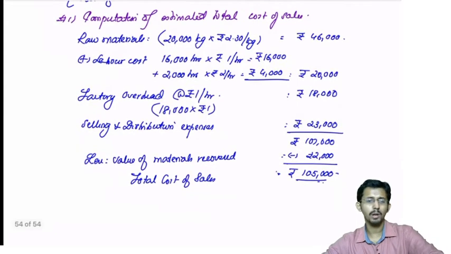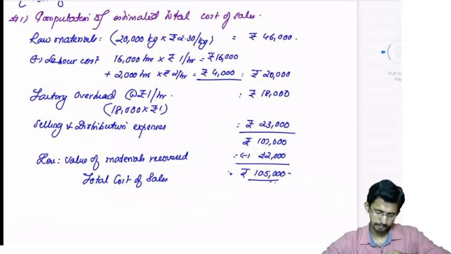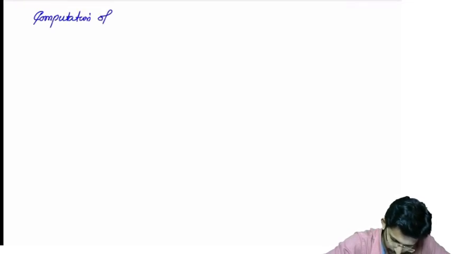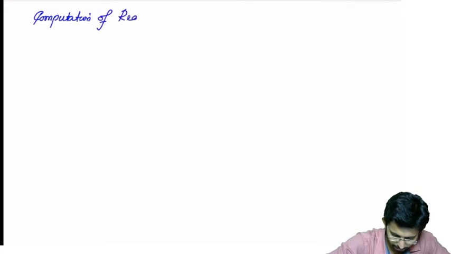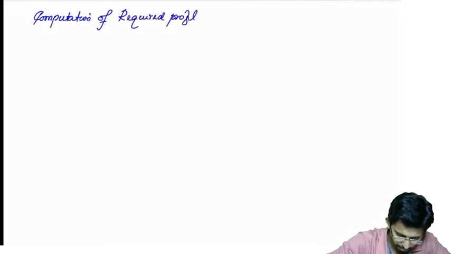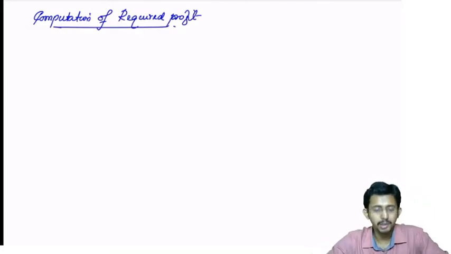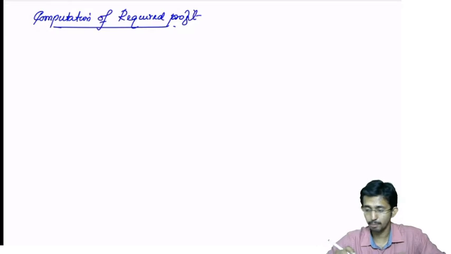Now what do you have to do? You have to find out the required profit. Computation of required profit. How to compute the required profit? Required profit is to be computed on the capital employed.